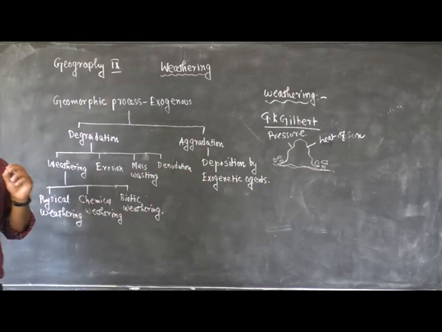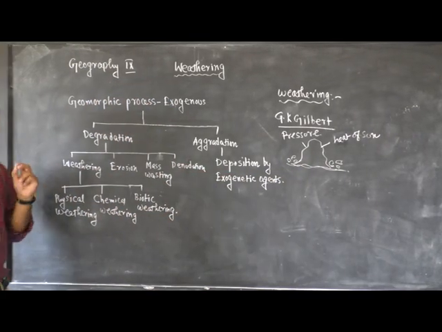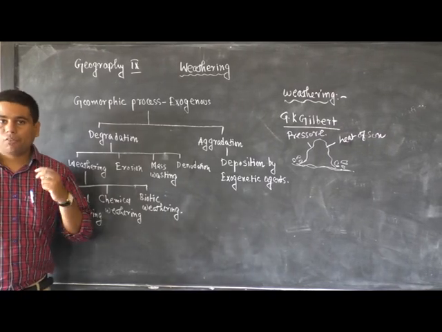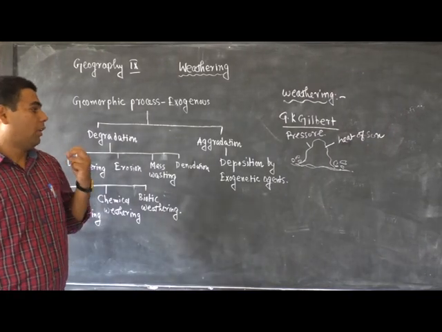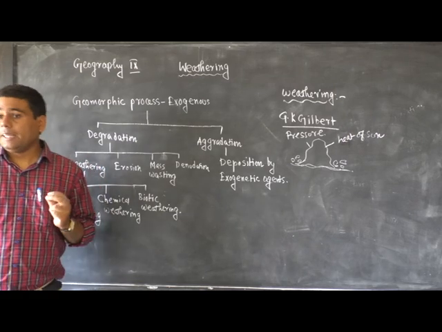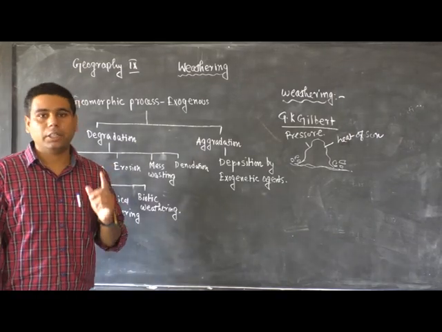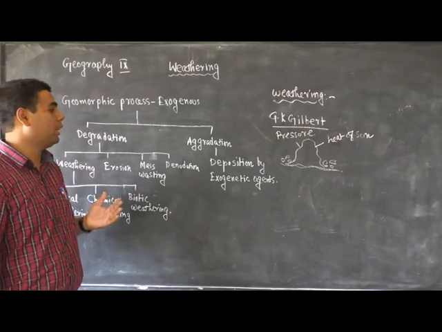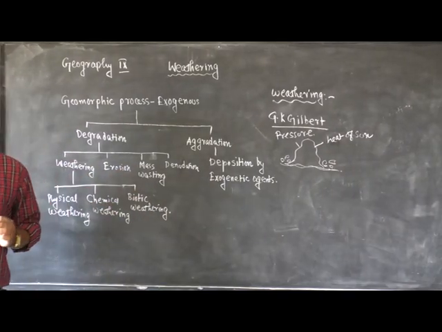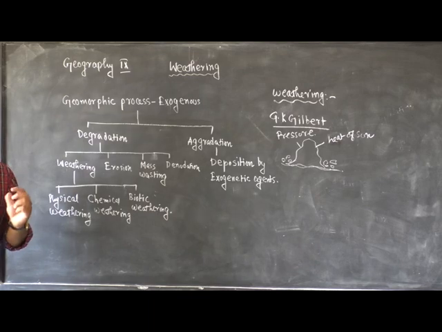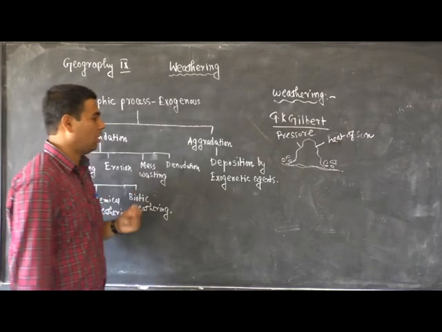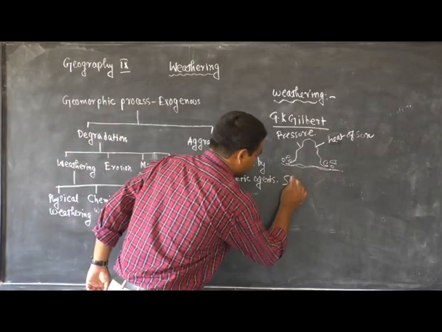And W.D. Thornbury, a famous geomorphologist, defined weathering in the following way. Weathering is the disintegration and decomposition of rocks in place. It is an in situ process, or weathering is a static process.